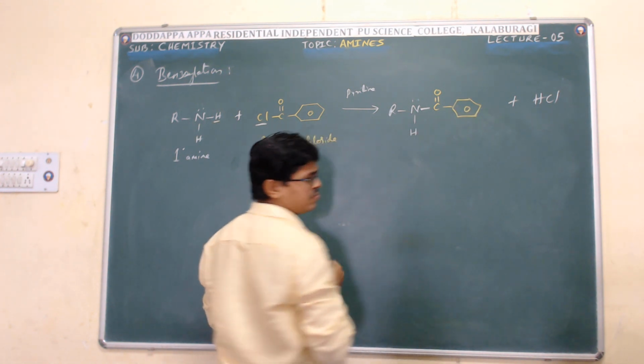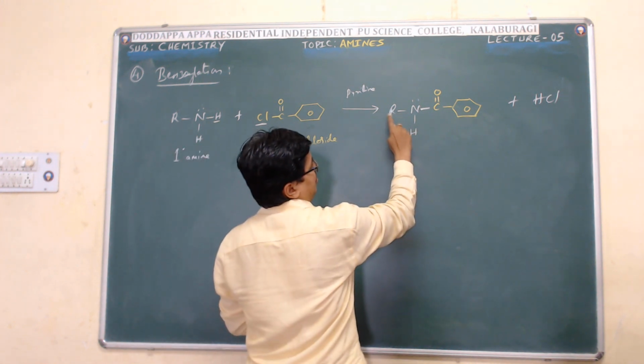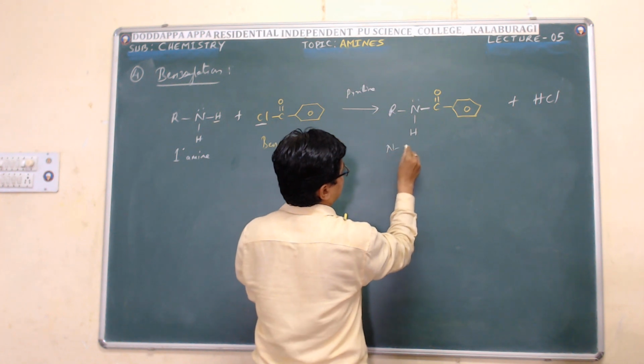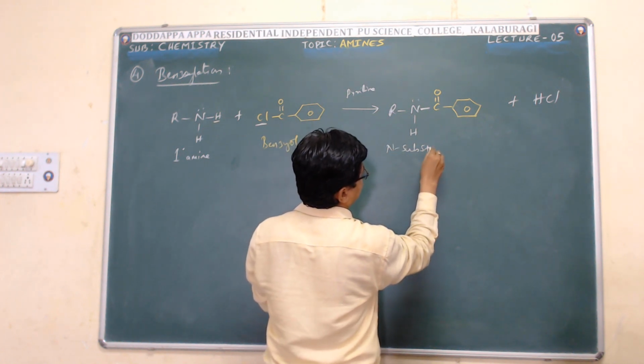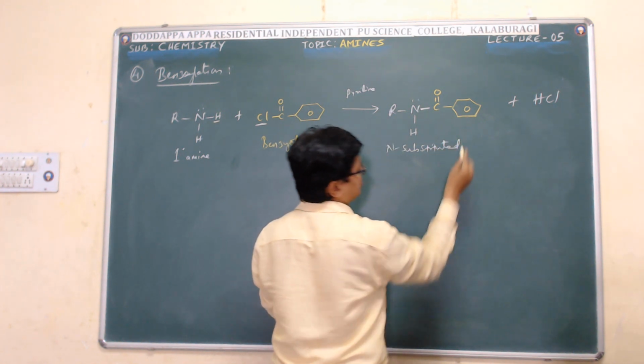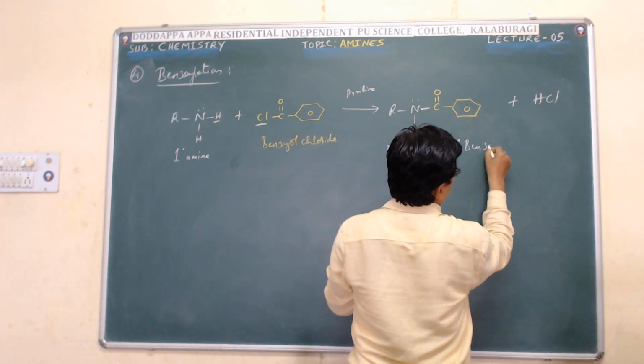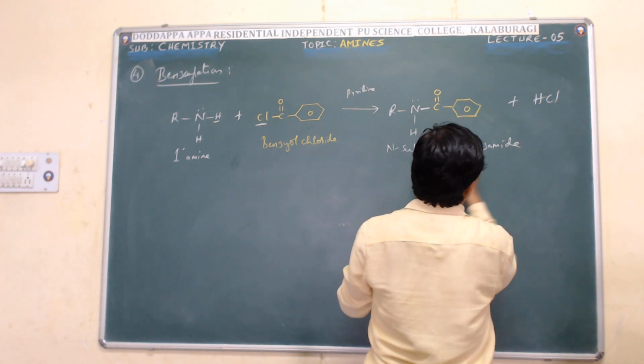That is, the R group is attached to the nitrogen here. So N substituted benzamide is formed.